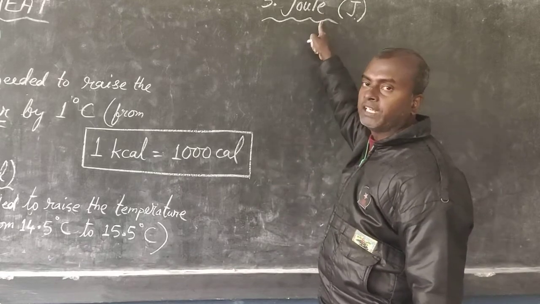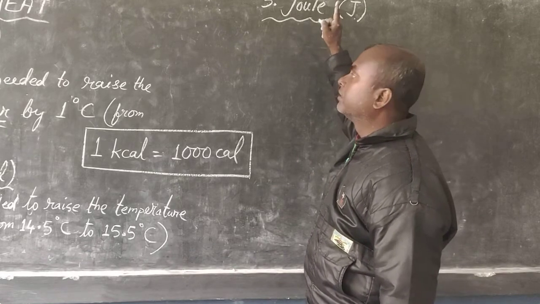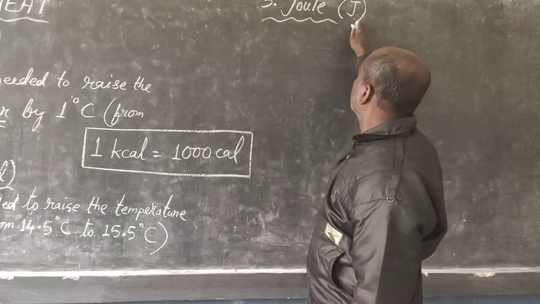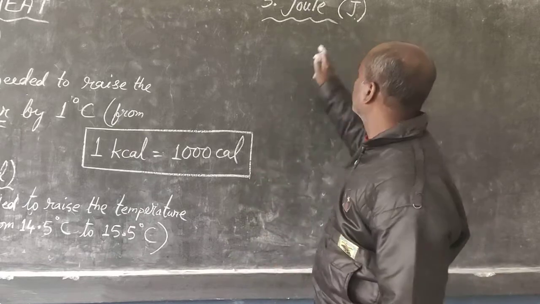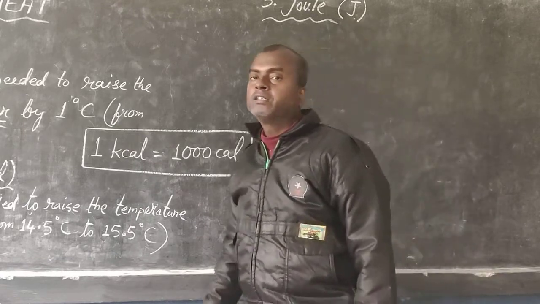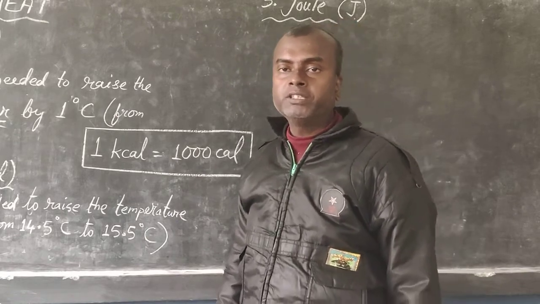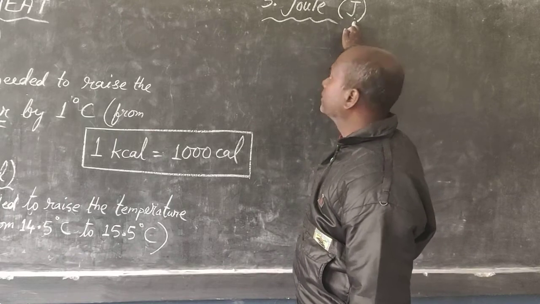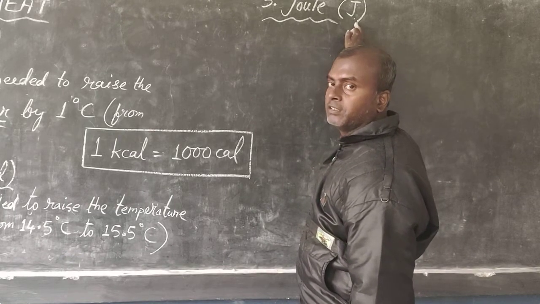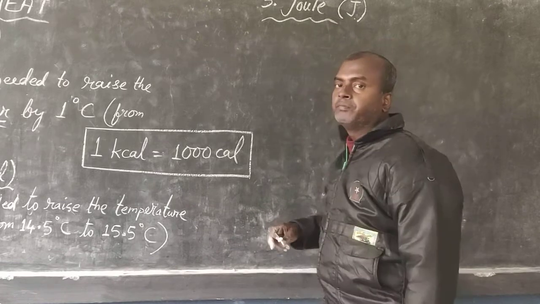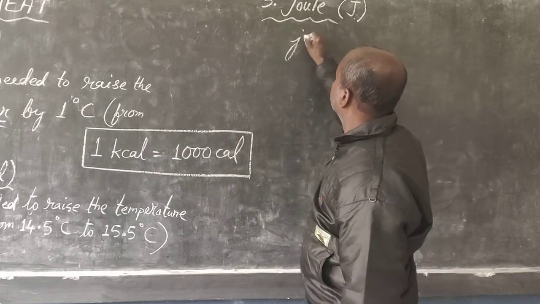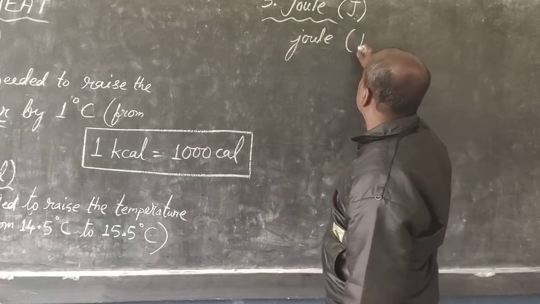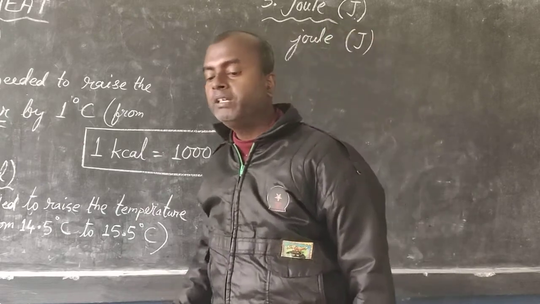Now Joule is the name of a scientist. I don't recall his full name. It is his surname, Joule. The unit of heat is named after him. So that's why capital J. Any unit named after a particular person, the short form also we have to write in capital. But when you write the full form, then we write just joule, no capital in that case. In short form there is capital. Keep this in mind.